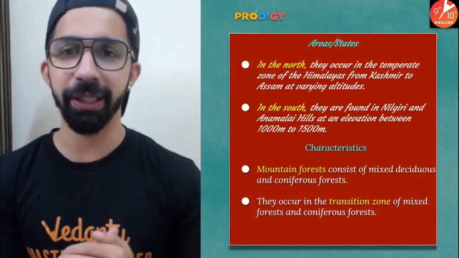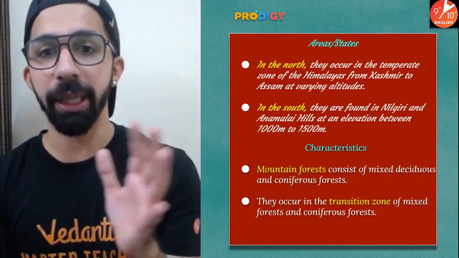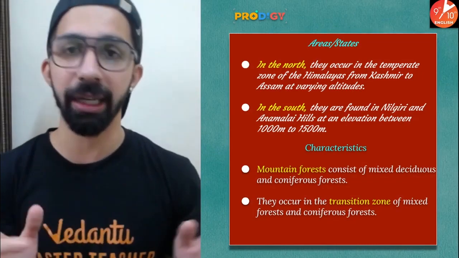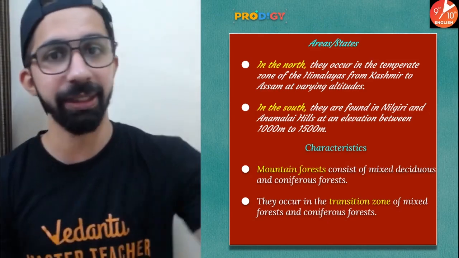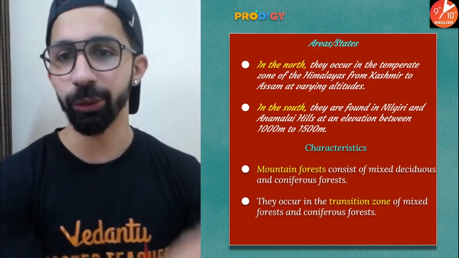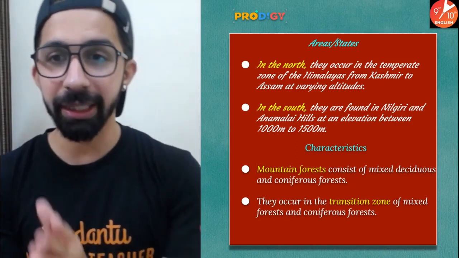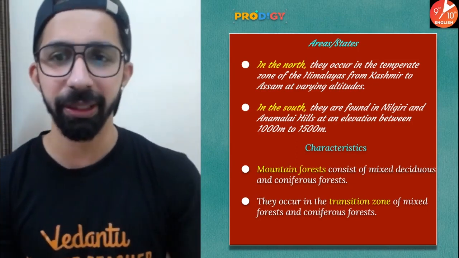In which areas will you find them? In the north, they occur in the temperate zone of the Himalayas from Kashmir to Assam at varying altitudes. From Kashmir to Assam. Yes. In the south, they are found in Nilgiris and Anaimalai hills at an elevation between 1000 to 1500 meters.